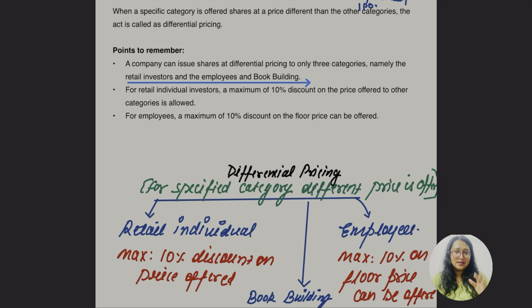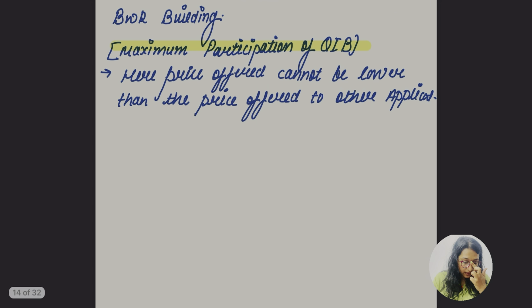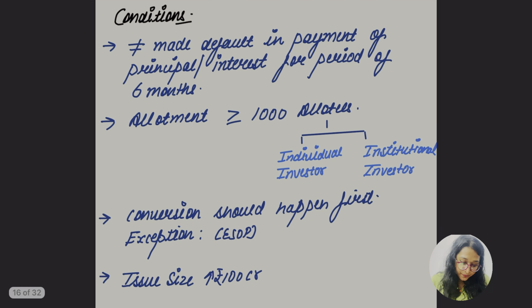What is differential pricing? Now I know, when the price is actually allocated, different prices are allocated to some of these specified categories. So for the retail individual investor, 10% of what? A maximum of 10% discount on the price offer. The differential price can be done up to this maximum. Second, for the employee, 10% of the floor price can be offered, and for the third, the book building, which is participation from the qualified buyers, it cannot be offered more than these 2 categories. We cannot offer them more than this. Okay, understood this much?